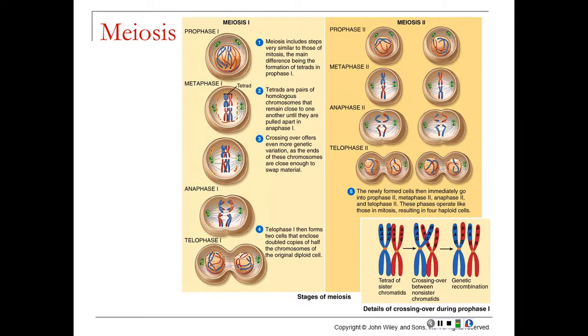The steps of meiosis are almost identical. In fact, meiosis is the same process except it's two separate cell divisions. So during the first cell division, you have prophase 1, metaphase 1, anaphase 1, and telophase 1. The big difference between meiosis 1 and mitosis is what happens right here during prophase and metaphase 1. You can see these identical chromosomes are hugging each other. It's a process called crossing over.